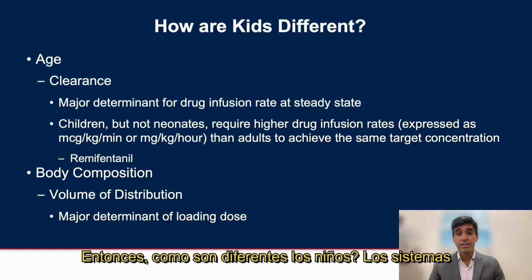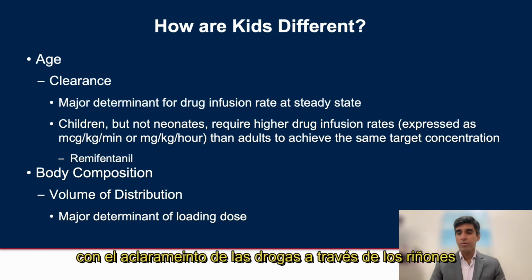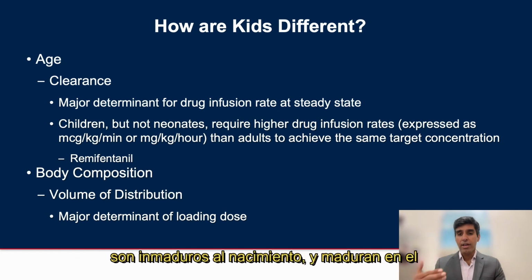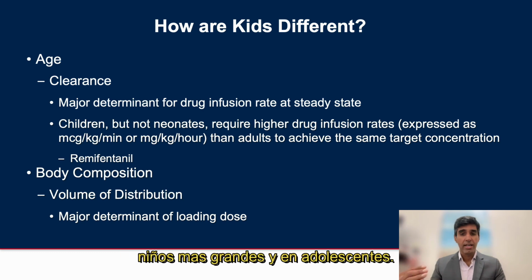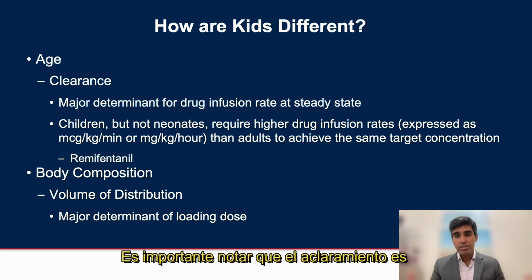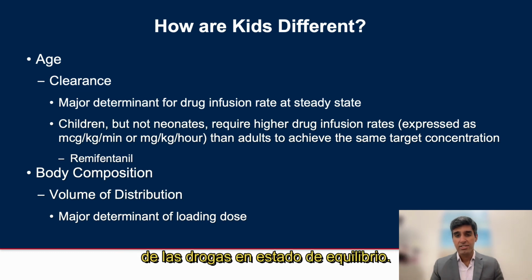So how are kids different? The enzyme systems responsible for metabolism, along with drug clearance through the kidneys, are immature at birth and mature within the first 1 to 2 years of life. At that point, clearance is greater than that observed in older children and adolescents. It's important to note that clearance is the major determinant for drug infusion rates at steady state.